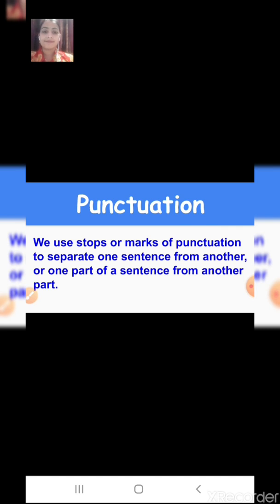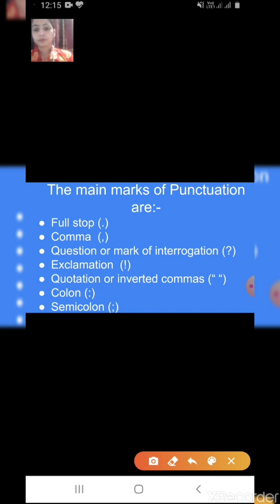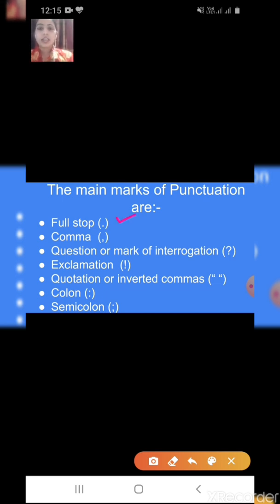The main marks of punctuation are: first, full stop. When we end the sentence, we have to put a full stop. Second is comma. When we have to separate two things, we put a comma.